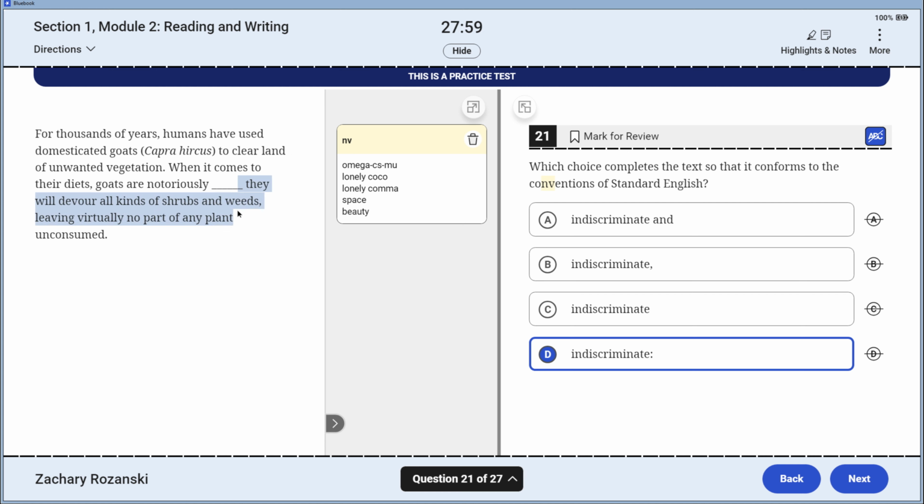Then we look to the right side. Does the right side exemplify or instantiate the left side? They will devour all kinds. Yes, they do be hungry, hungry goats. The right side instantiates the left.